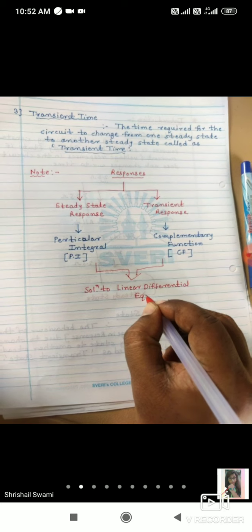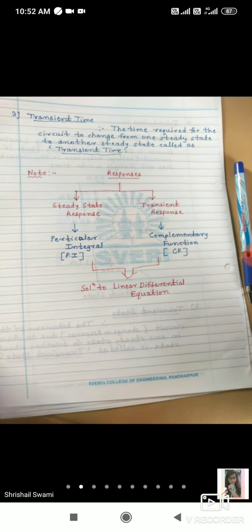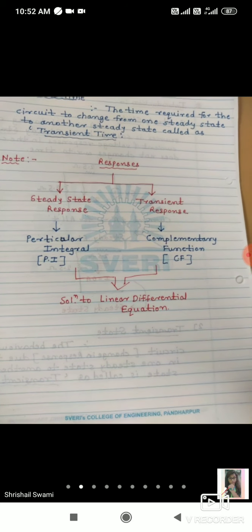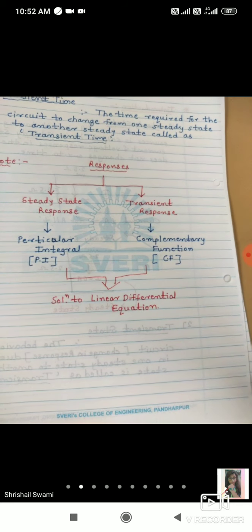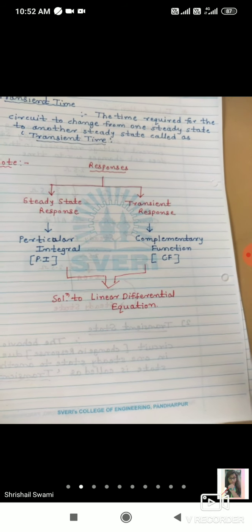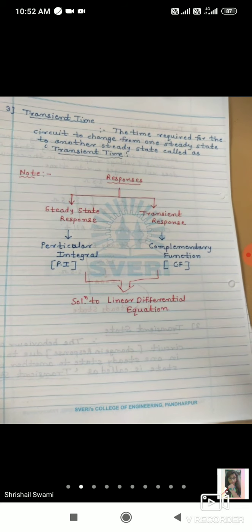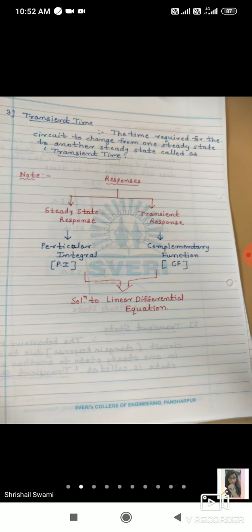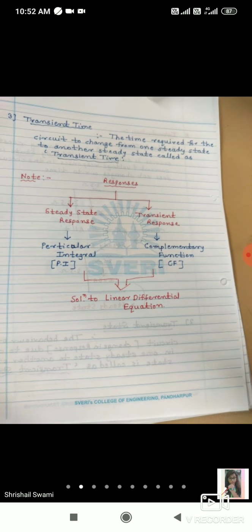So what we will do, we will study this chapter with the help of linear differential equations first of all. Once we finish, we can start with the Laplace domain, because Laplace domain has more advantages compared to linear differential equations. Linear differential equations have some limitations. Once we understand those limitations, we can overcome them by using the Laplace transform. So first of all, we will learn with the help of linear differential equations.